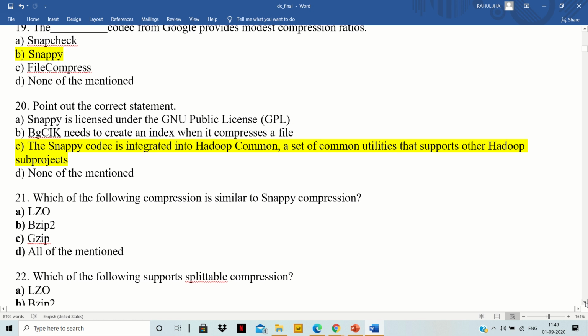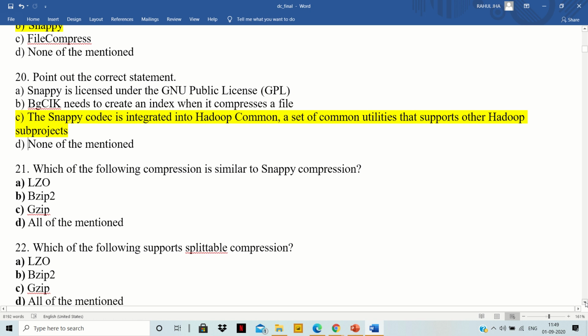Next question. Which of the following compression is similar to Snappy compression? Our options are A. LZO, B. BZip2, C. GZip, and D. all of the mentioned. So which of the following compression is similar to Snappy compression?